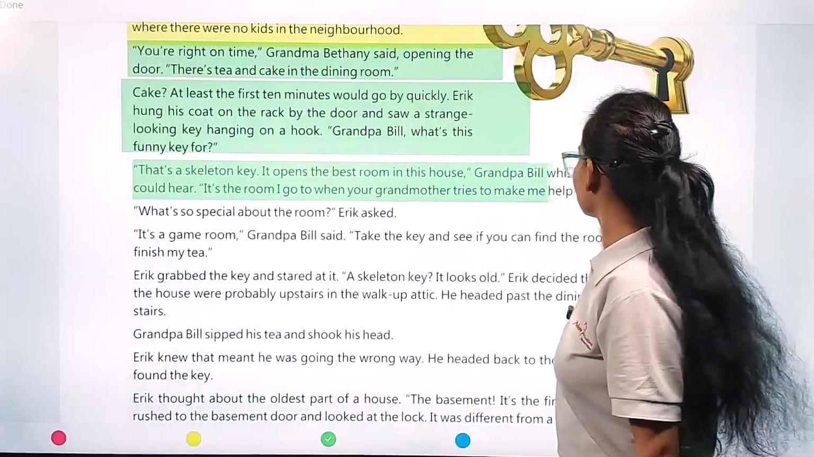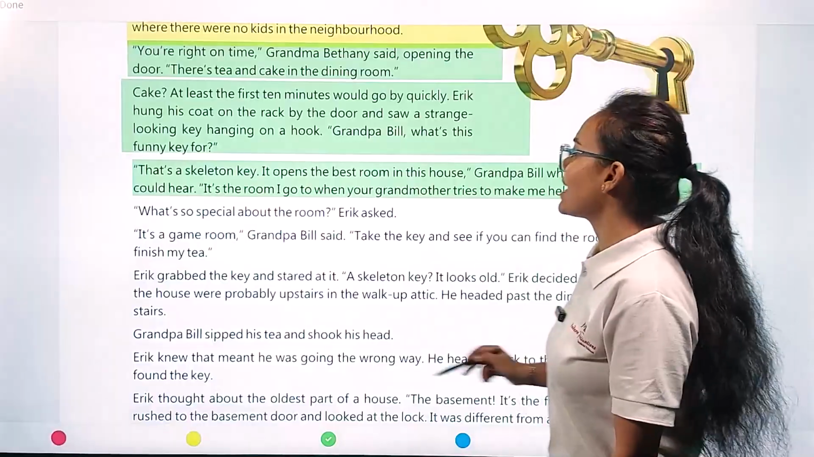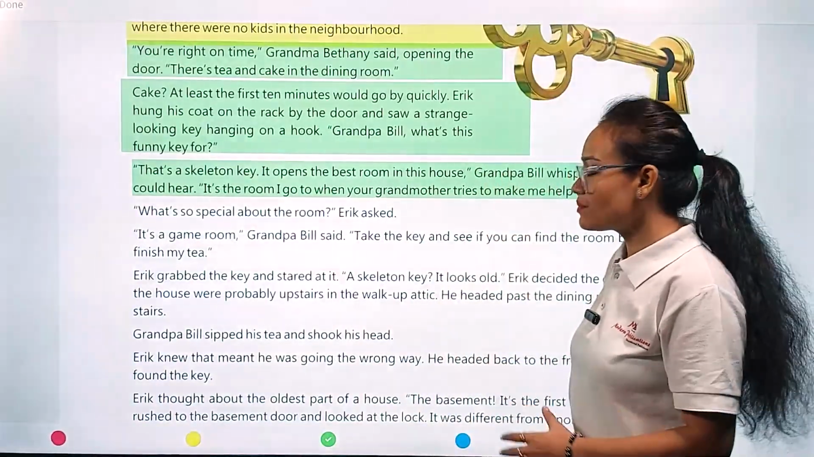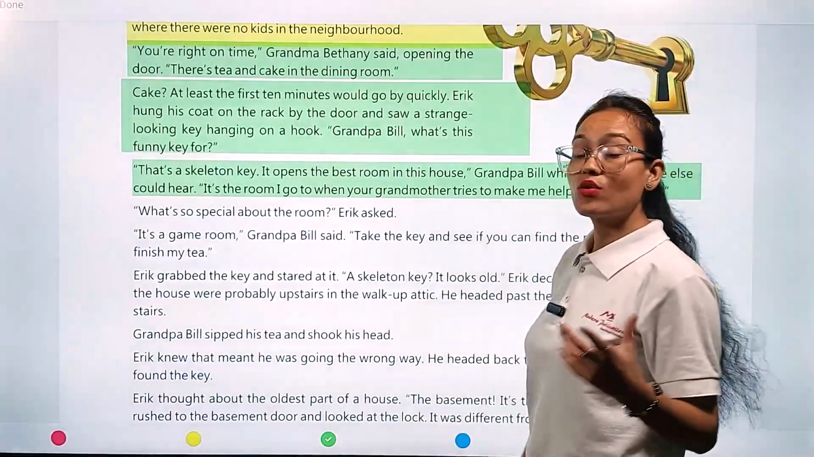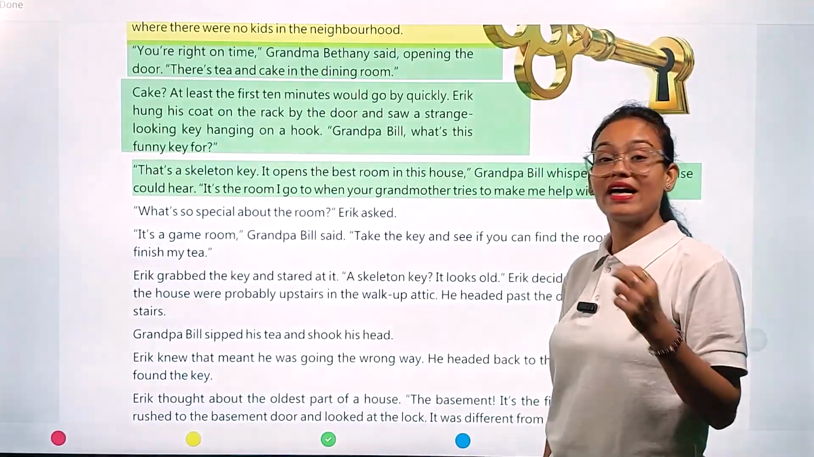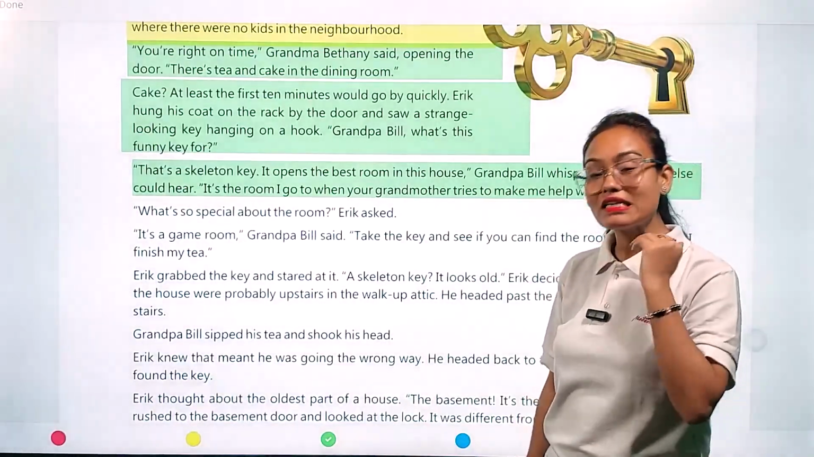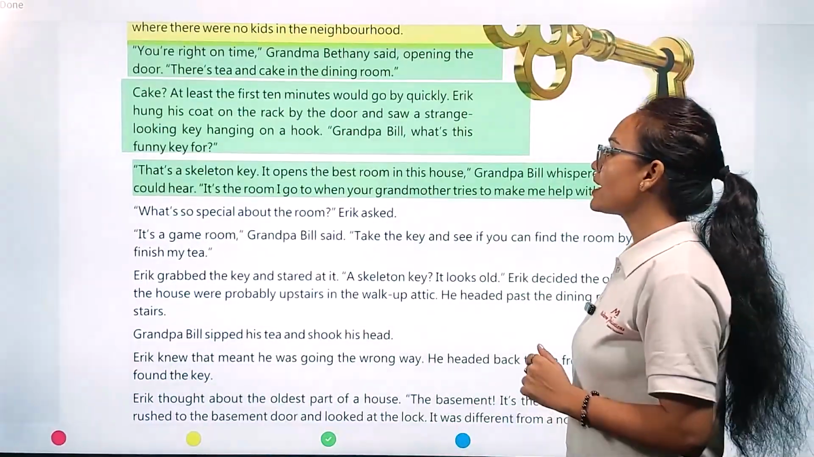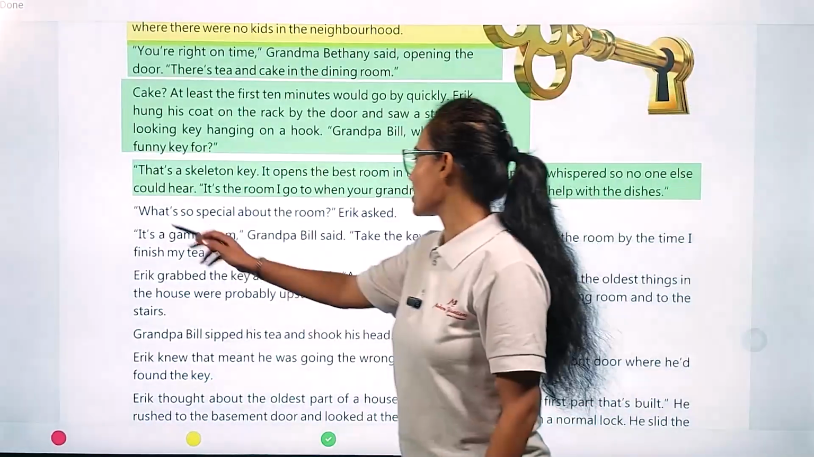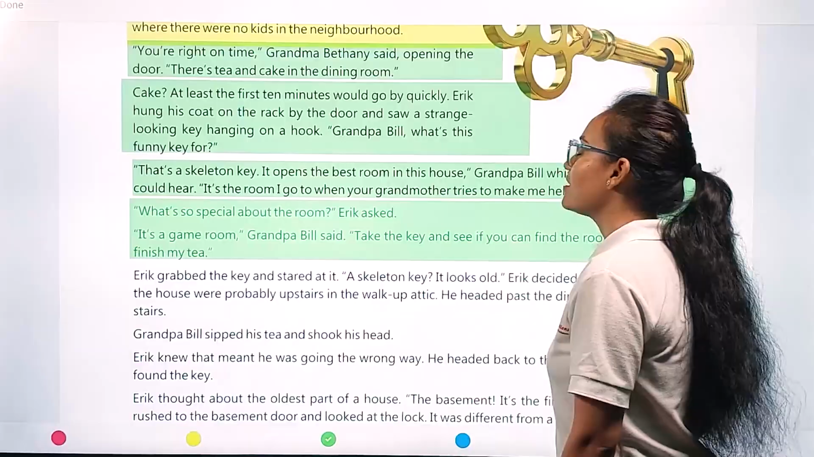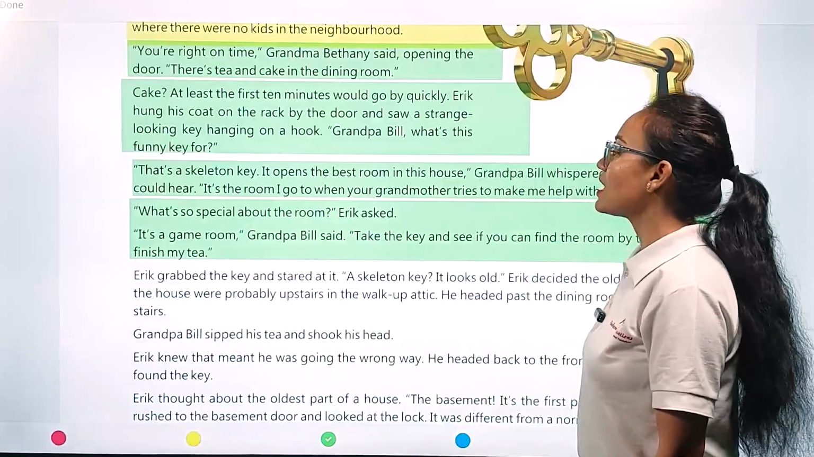That's a skeleton key. It opens the best room in this house, Grandpa Bill whispered so no one else could hear. Okay, so Eric's grandpa was whispering in a very low tone. It's the room I go to when your grandmother tries to make me help with the dishes. What's so special about the room? Eric asked. It's a game room, Grandpa Bill said. Take the key and see if you can find the room by the time I finish my tea.